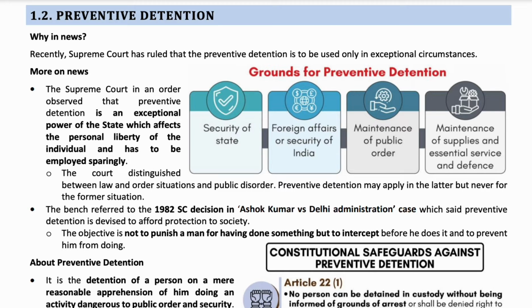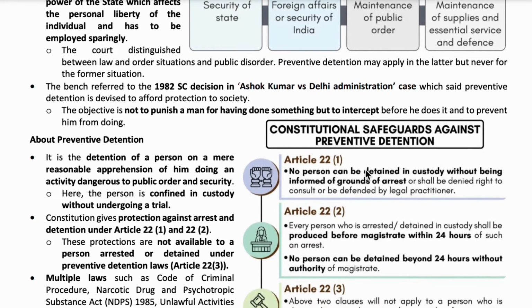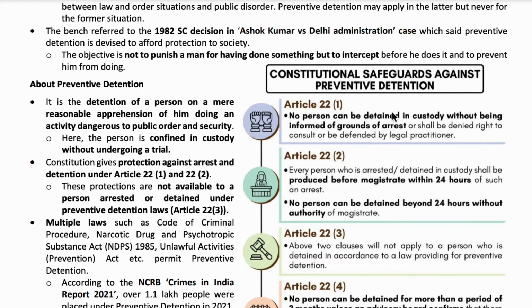So the concept of preventive detention is mentioned under Article 22 of the Constitution. So let's look into this box first. The constitutional safeguards against preventive detention. Article 22 generally states protection from arrest and detention, and Article 22 clause 1 provides that no person can be arrested without notice, and he has the right to consult and be defended by a legal practitioner.